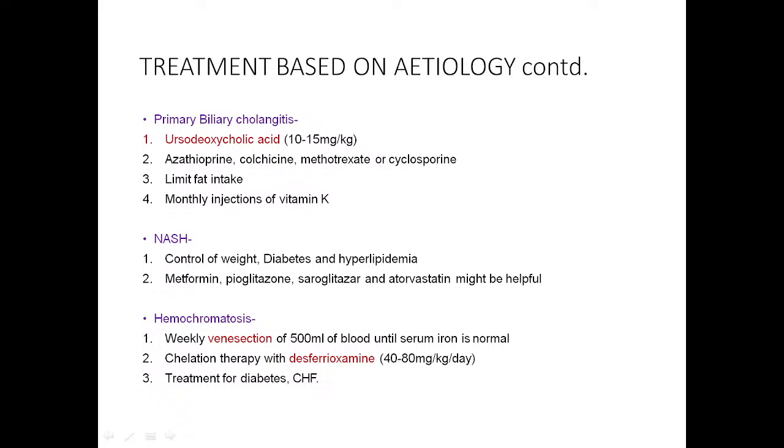So, we can give chelation therapy, and this iron deposition also occurs in other organs like pancreas, heart. So, patient may have diabetes or congestive heart failure. What is the term used for this type of diabetes? This is called bronze diabetes. So, we have to treat diabetes and congestive heart failure.